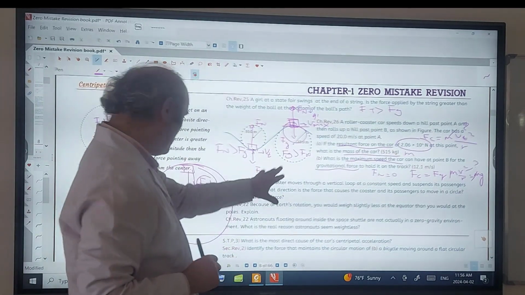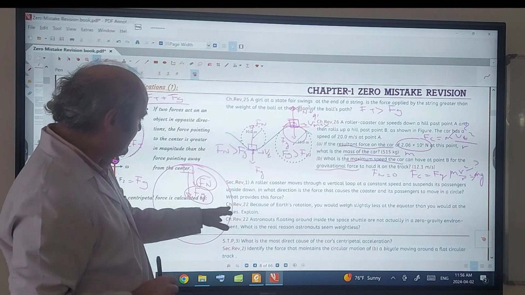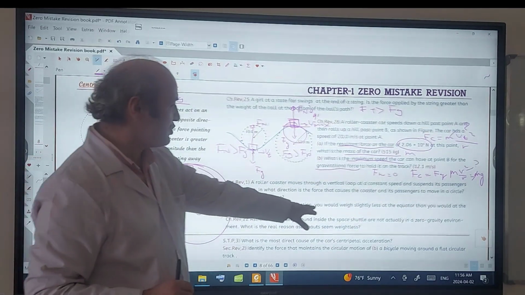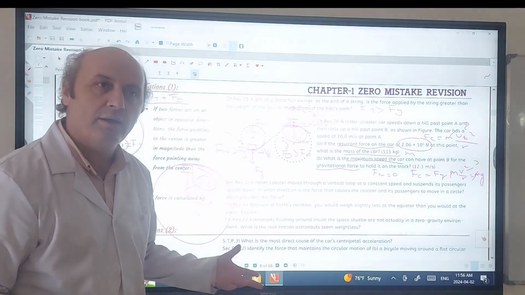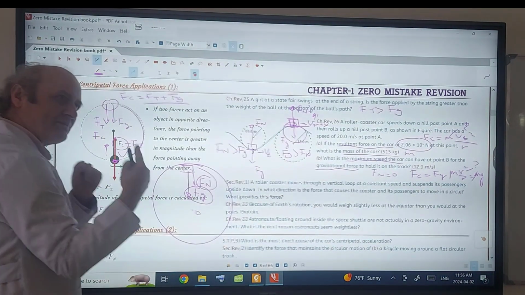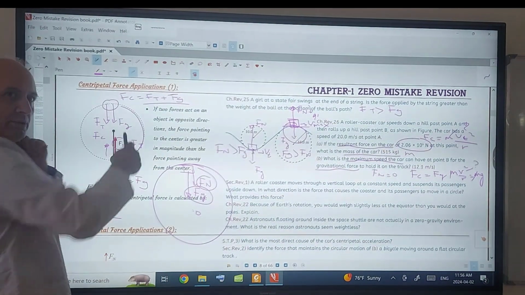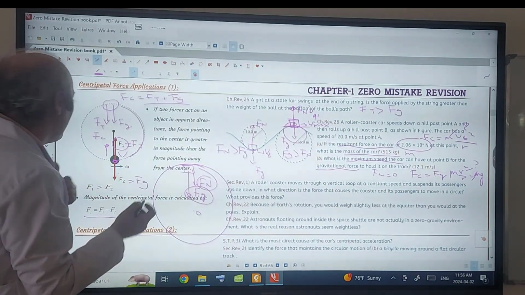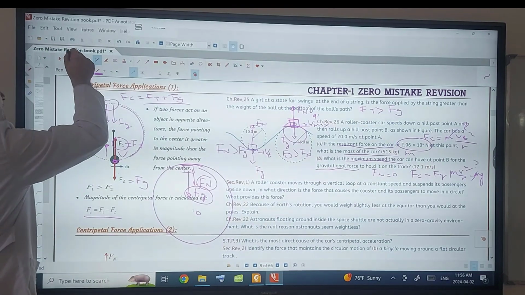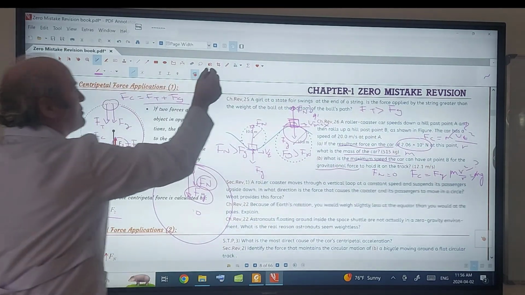So, section over. And question number 22: because of the Earth's rotation, you would weigh slightly less at the equator than you would at the pole. Explain why. This case and that case, maybe horizontal, this is a vertical circle, but this is a horizontal circle. It doesn't matter. Because when an object is moving, and when the Earth is rotating, let me show it like this.